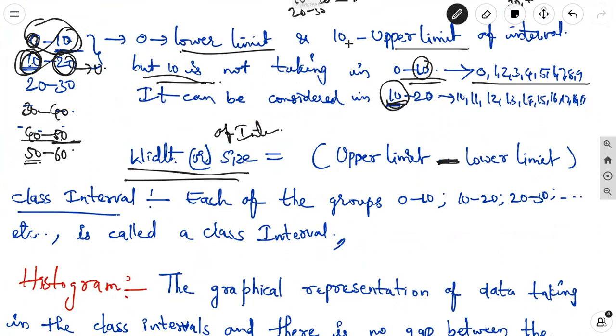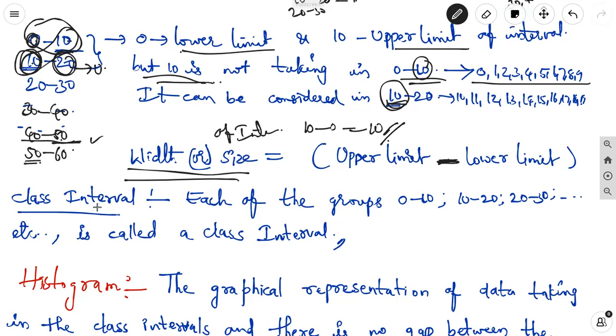Suppose here the upper limit is 10, the lower limit is 0. 10 minus 0 equals 10. 10 is the width of each and every interval. You are getting the same size and width for the grouped data. 20 minus 10, 10 only. 30 minus 20, 10 only. 40 minus 30, 10 only.